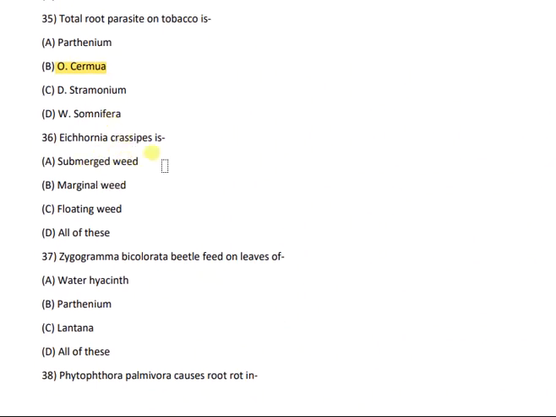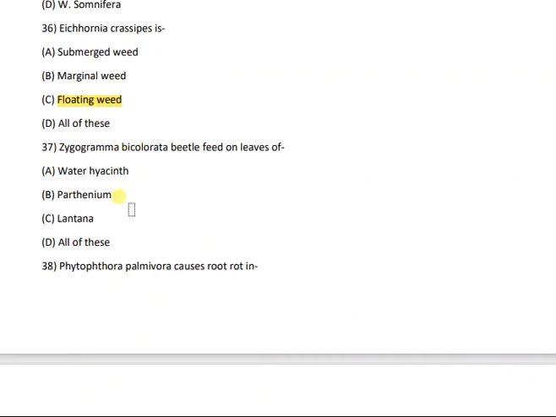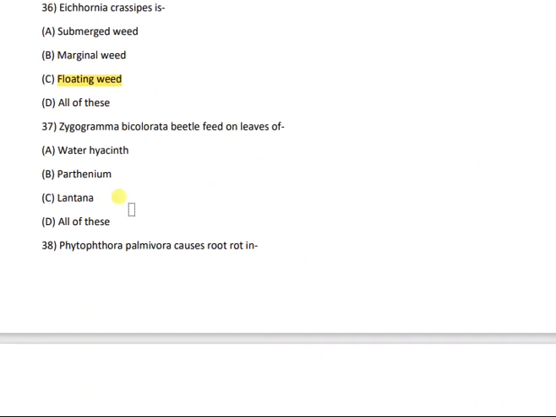Then question number 36. Eichhornia crassipes is which type of weed? Submerged weed, marginal weed, floating weed, or all of these? And the correct answer is floating weed. Then question number 37. Zygogramma bicolorata beetle feeds on leaves of water hyacinth, Parthenium, lantana, or all of these? And the correct answer is Parthenium.